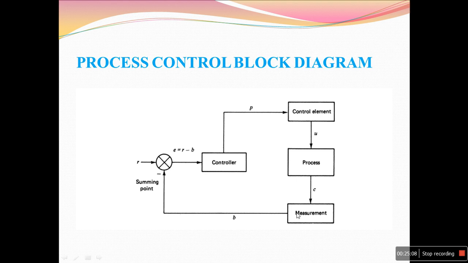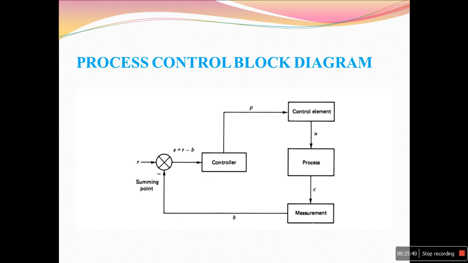First we need to measure this variable by using a sensor or some measurement, and this information is represented by the letter B. The desired value or set point is represented by the letter R. By comparing these two, we get a value called error, where error equals R minus B. Depending upon this error, the controller will provide an output signal, represented by the letter P.